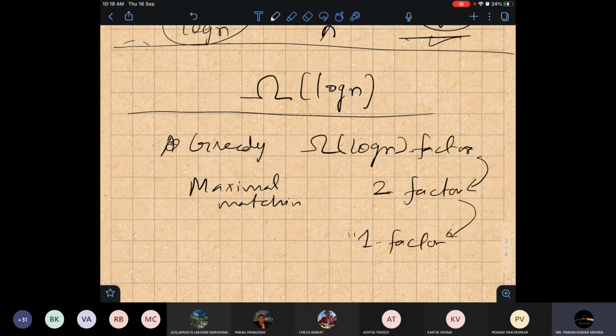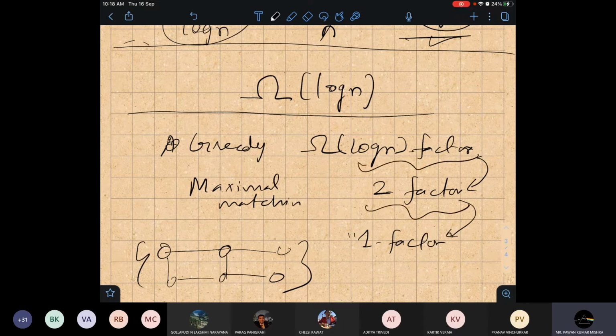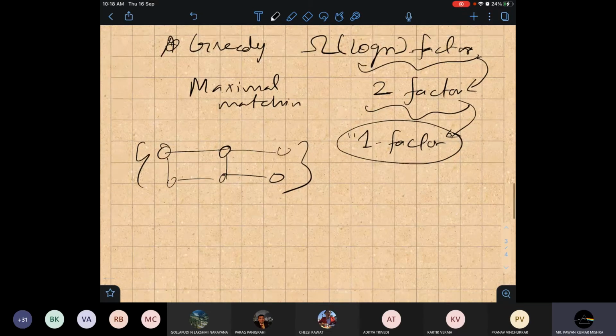In many cases, you can design an optimal algorithm for a given simple instance. But you cannot say, okay, for this instance I got an optimal algorithm, so my greedy algorithm will work for all instances. No, we cannot say that. So we have to think about a general algorithm, and then argue whether it is a two-factor or log n factor. Our ultimate goal is to come as close to one factor, but it is not possible unless P equals NP.